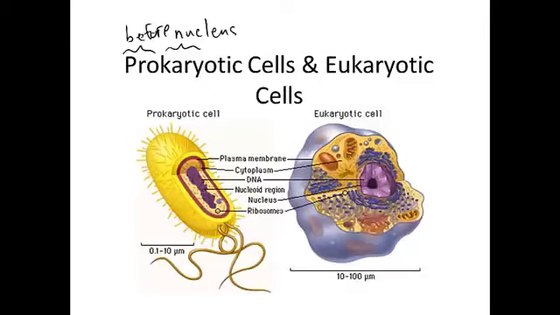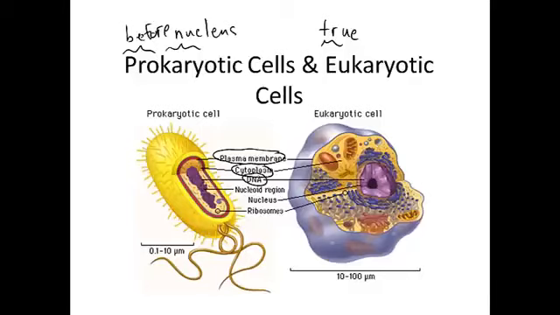These are primitive cells and they do not have nuclei. Eu means true. So eukaryotic cells have a true nucleus. And if we look at these two pictures, we can see some of the similarities and differences. Both types have a plasma membrane, both types have a cytoplasm, and both have DNA.